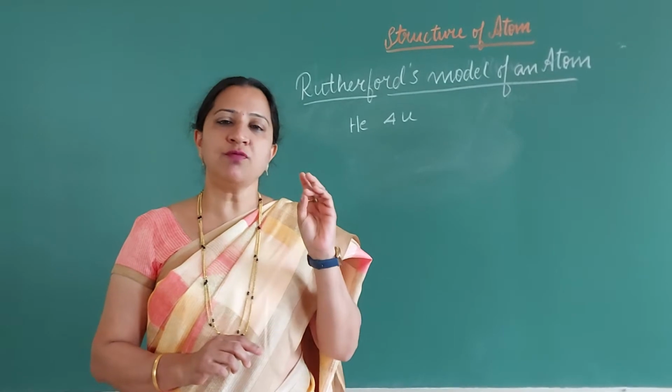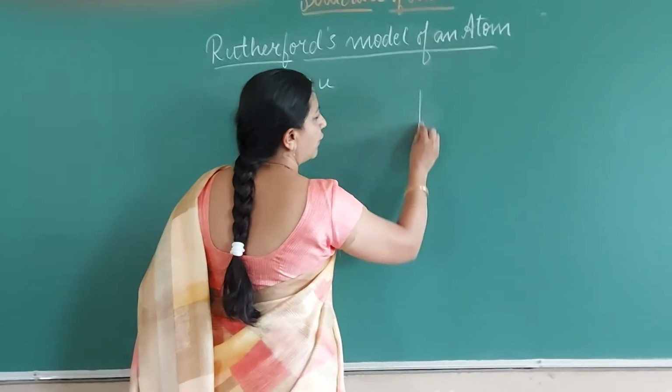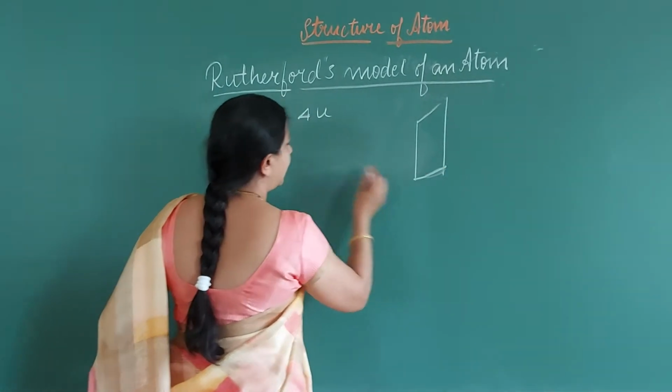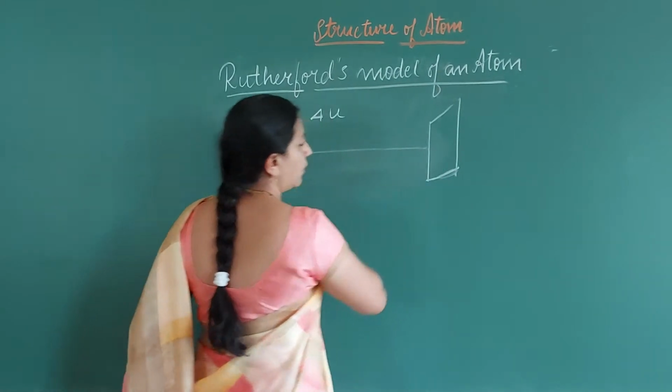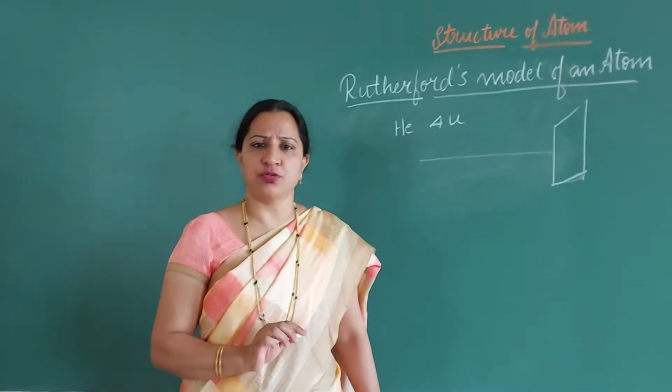And now his plan was to make these helium particles incident on the gold foil. So suppose this is a gold foil. He wanted to make these helium particles incident on the gold foil. And he expected some results also.